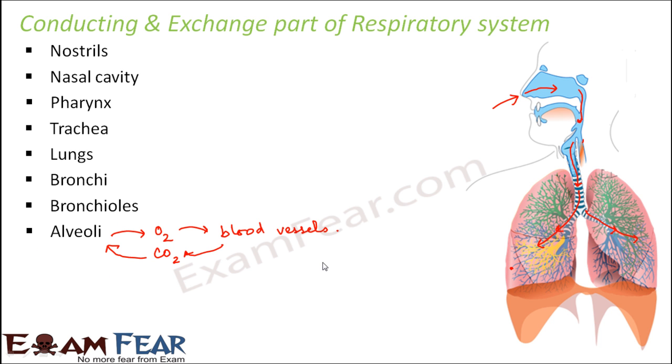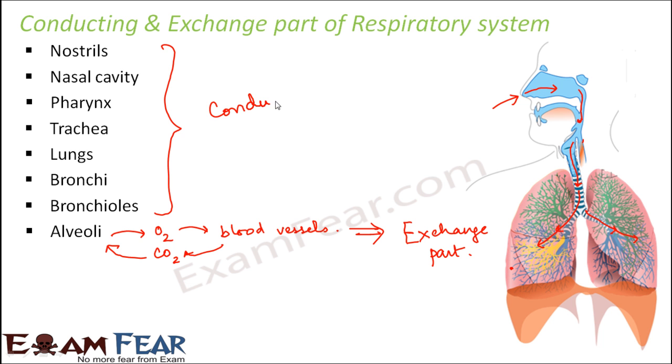So basically an exchange is taking place. That is why alveoli is known as the exchange part of the respiratory system, and all these other parts together form the conducting part of the respiratory system, because they help in conduction.